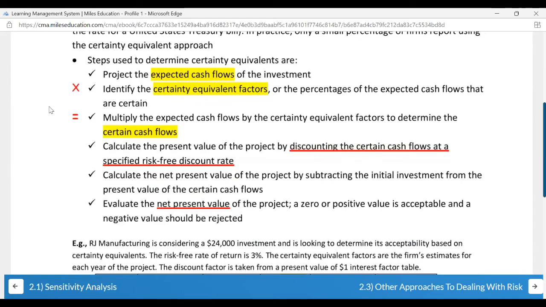Project the expected cash flows of the investment. Identify the certainty equivalent factor, or the percentage of the expected cash flows that are certain. See, you have calculated your cash inflows, but how much percentage of it are you sure to receive?